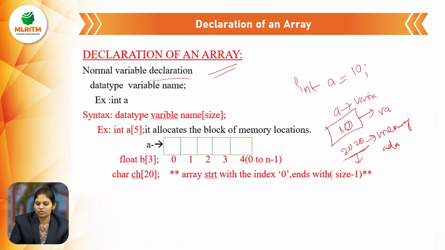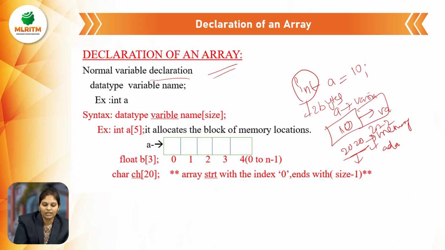The data type is integer, which takes 2 bytes of data, so from 2020 up to 2022. It is a normal variable declaration.